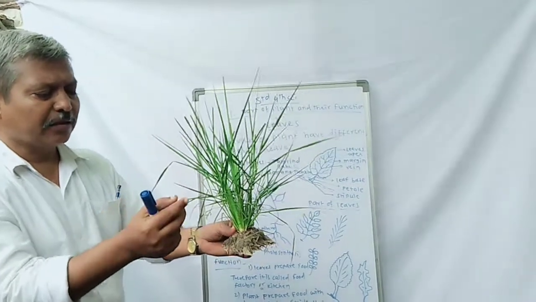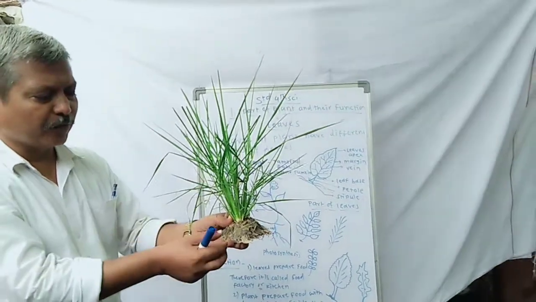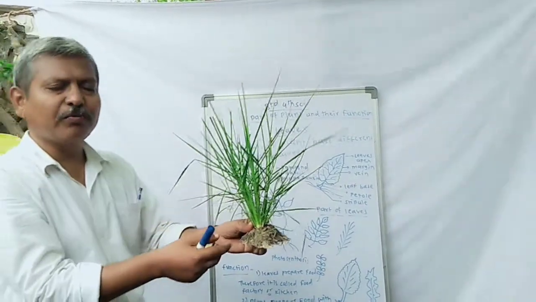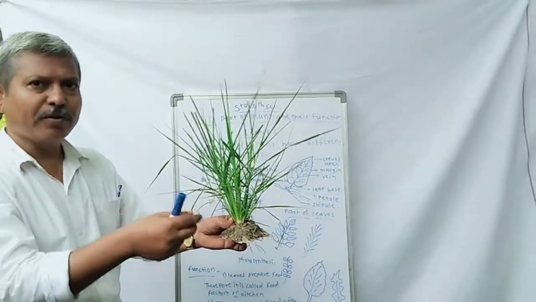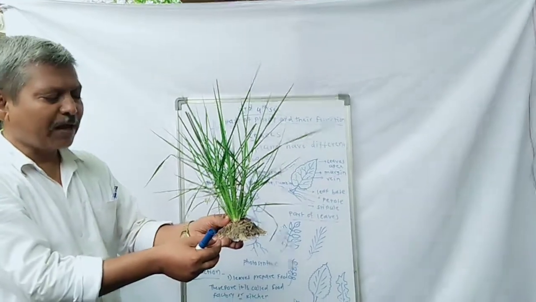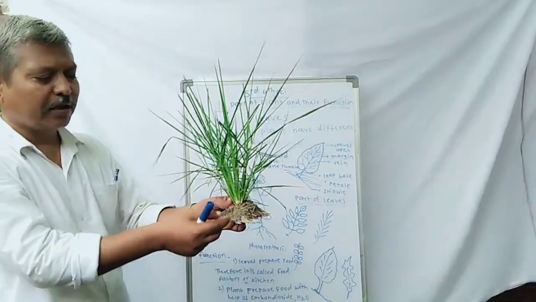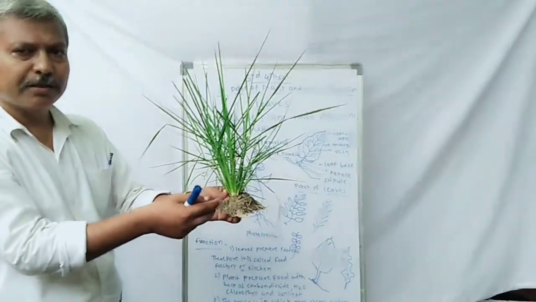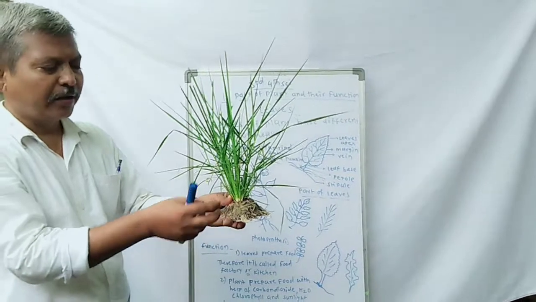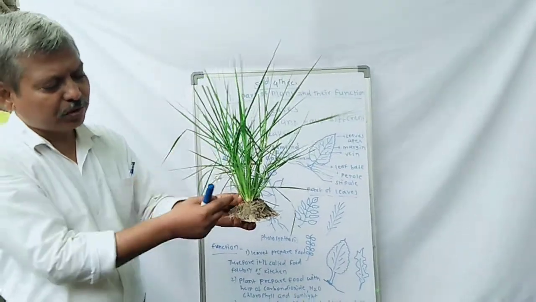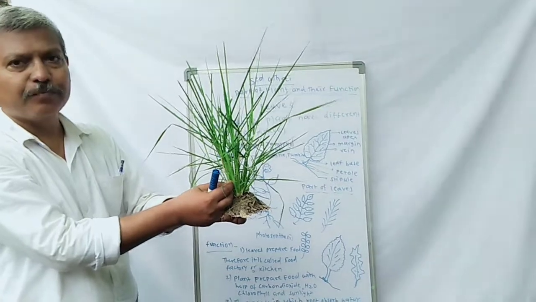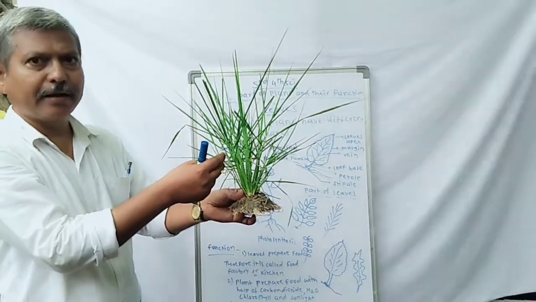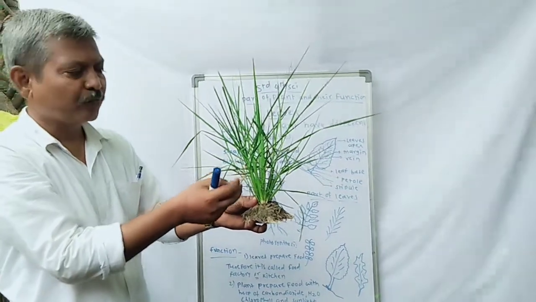Then the root of the plant, in the process of photosynthesis, what is done, now I explain to you. The plant root absorbs the minerals and water. This is the water. The roots absorb it from the soil and send it to the leaves through this stem. This is the stem. The leaves accept the water from the stem.